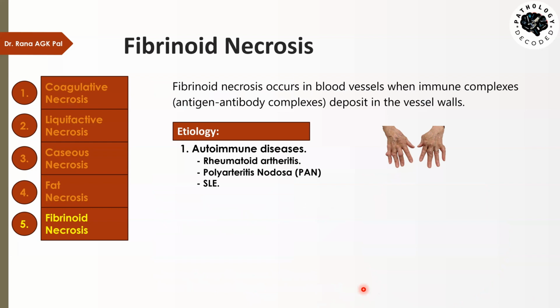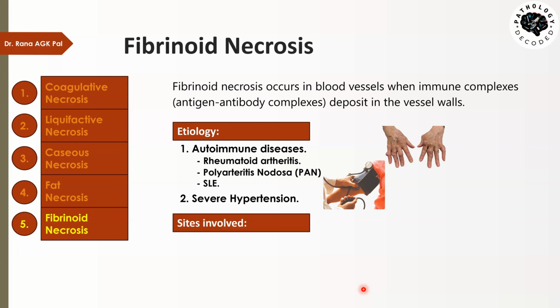Now, in polyarthritis nodosa, as the name suggests, poly means many, arthritis means inflammation of the arteries, and there is formation of the nodes around the arteries. So, commonly we call it PAN, or polyarthritis nodosa. SLE is systemic lupus erythematosus. Again, it is an autoimmune disease in which a lot of things are seen. I have explained about this SLE when I was discussing autoimmune reactions in the etiology of reversible and irreversible cell injury. There I mentioned why SLE is called SLE. Now, another condition in which fibrinoid necrosis is seen is severe hypertension.